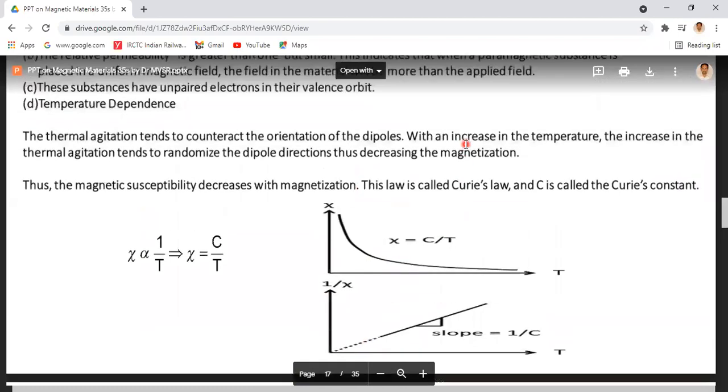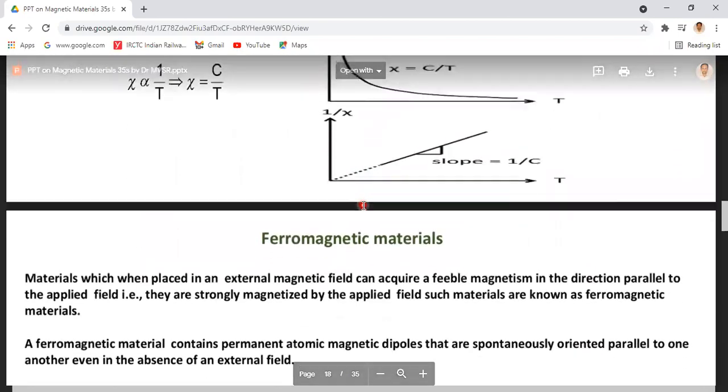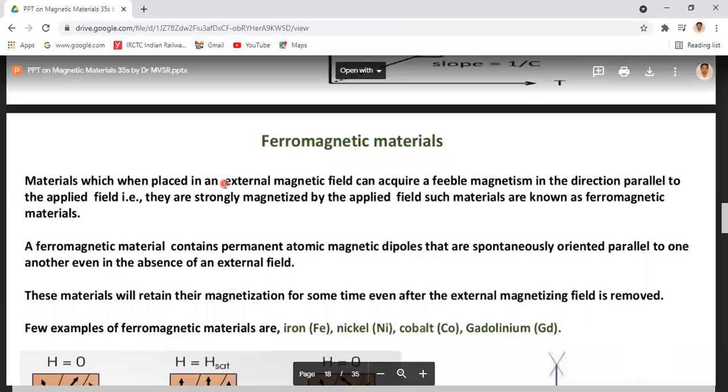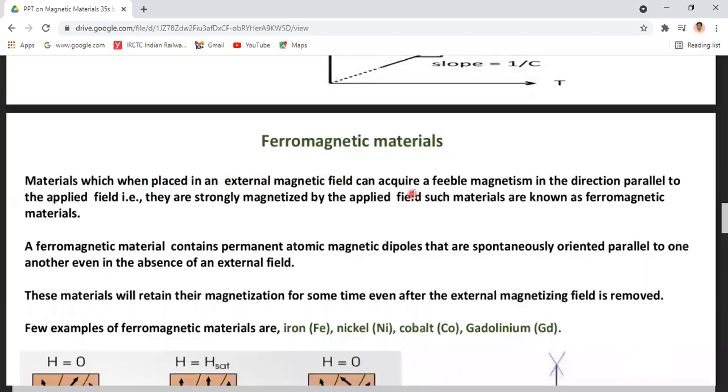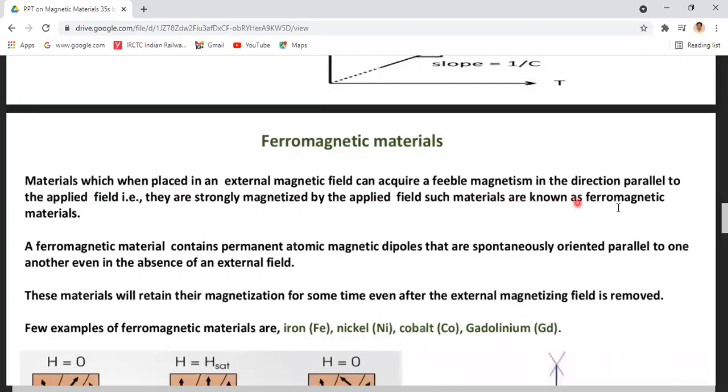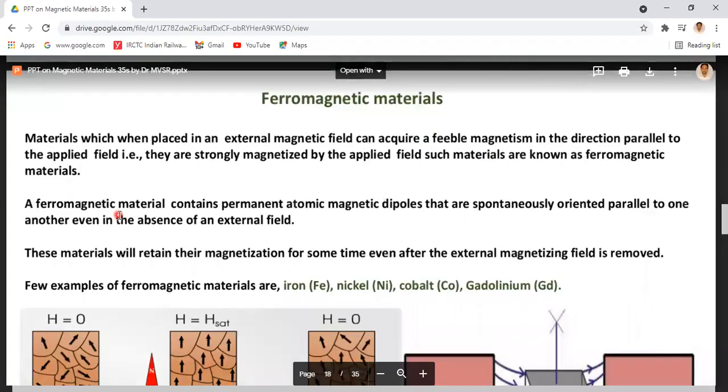Coming to the next one, ferromagnetic materials, because these are very important. Materials which, when placed in an external magnetic field, acquire magnetism in the direction parallel to the direction of the applied magnetic field. They are strongly magnetized by the applied field. Such materials are known as ferromagnetic materials.